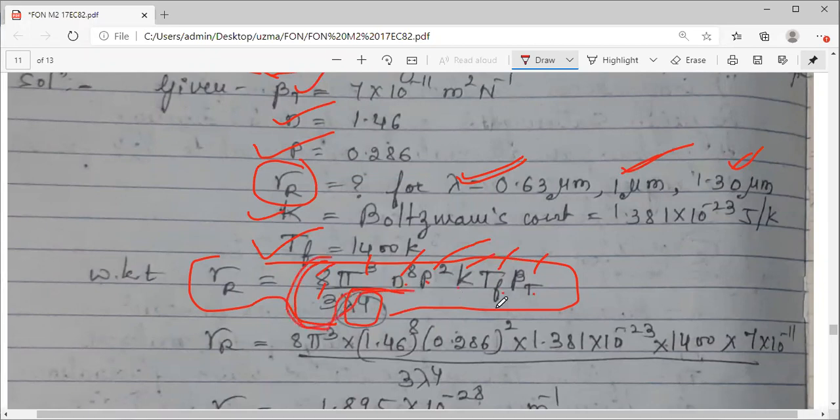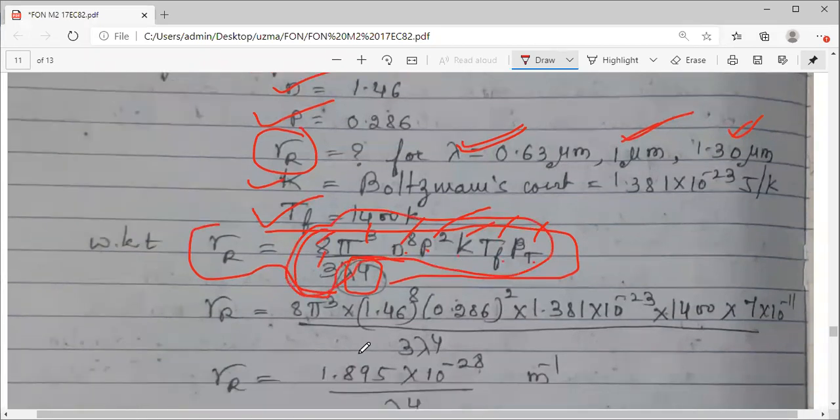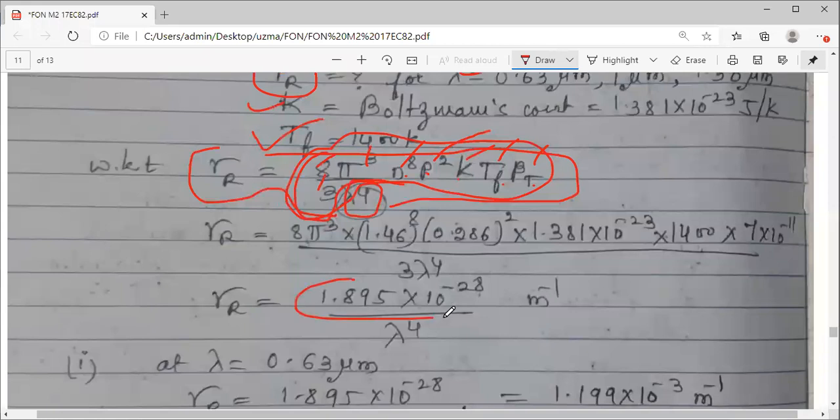This numerical value comes up to 1.895 into 10 raised to minus 28, except lambda raised to 4. Because when you go for calculation 3 times, only lambda is varying. All other things are the same. So why repeat the things again and again? You substitute all the values except lambda raised to 4 and calculate gamma r.